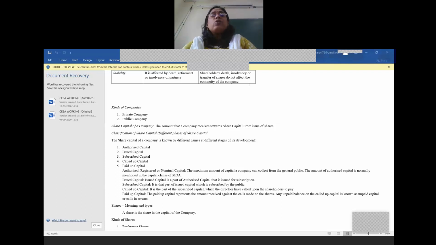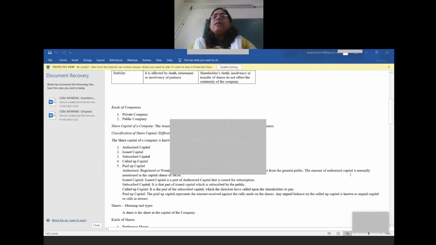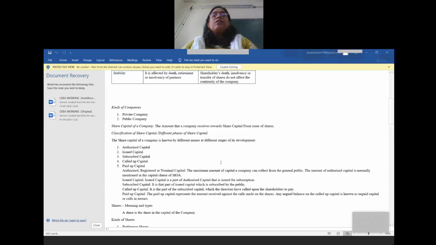Now, each share is worth rupees 10. That is, the face value of each share is rupees 10. Now, the company may not require the entire 10 rupees from the shareholders at once. So 40,000 into 10 is 4 lakhs. They are just starting the business, they are in the initial stages.